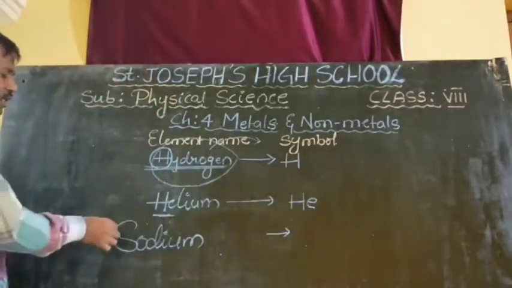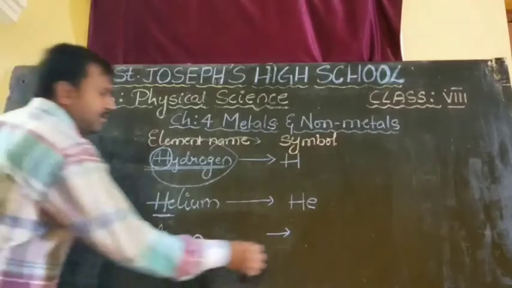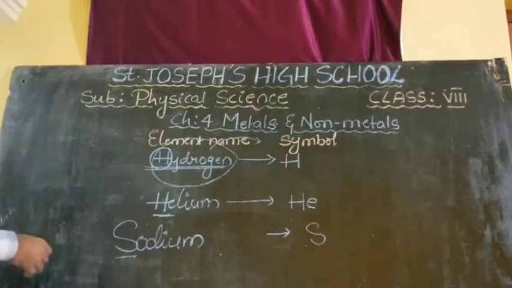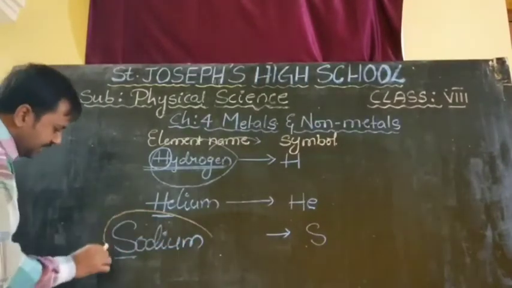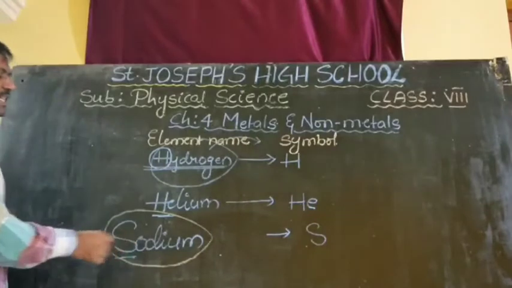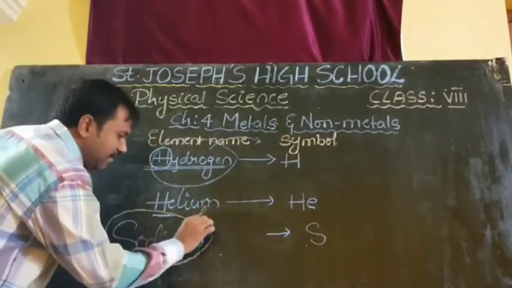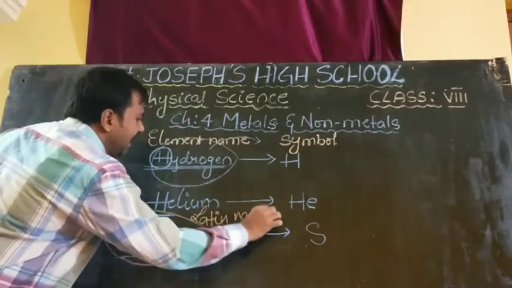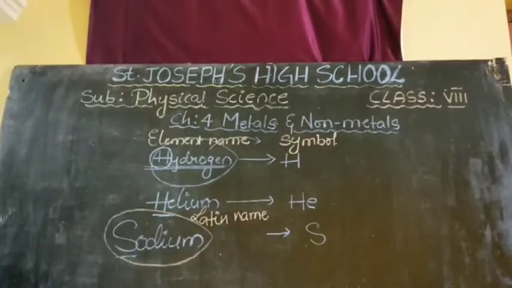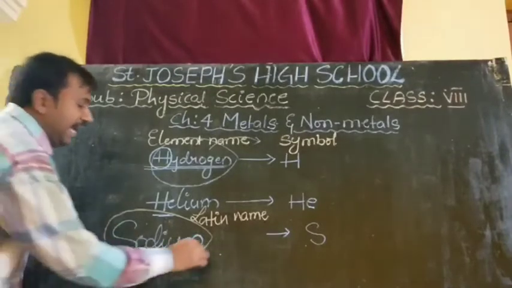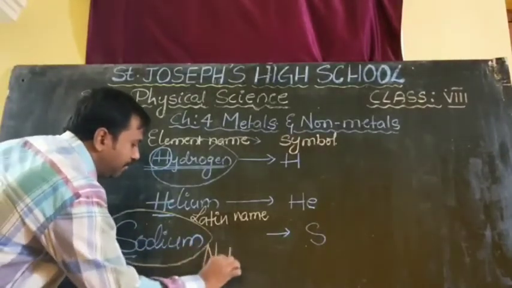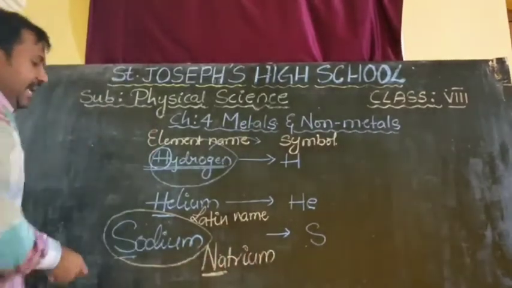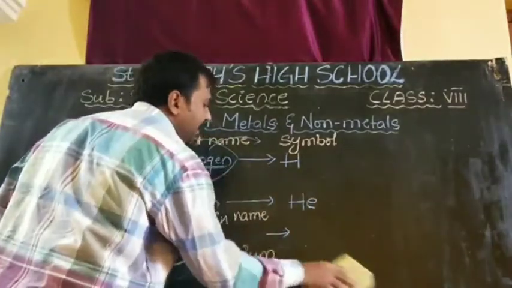Sir, what is it, sir? Sodium. Symbol, yes. So it is wrong, children. In some places, for some elements, they are not using this one to write a symbol. They are using the Latin names of the elements. The Latin name of sodium is natrium. So here the first two letters are Na. That's why the symbol for sodium is Na.